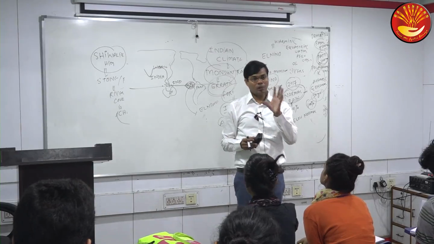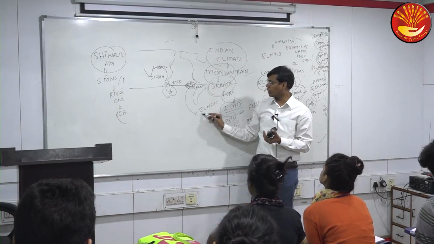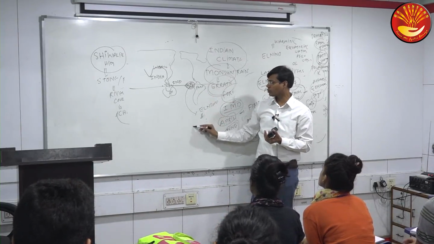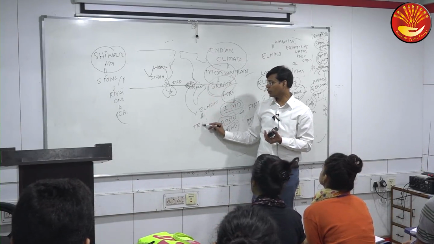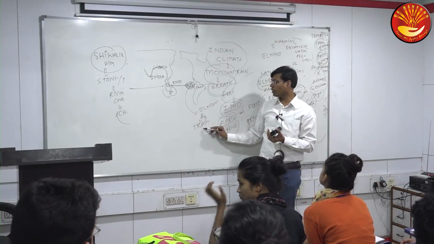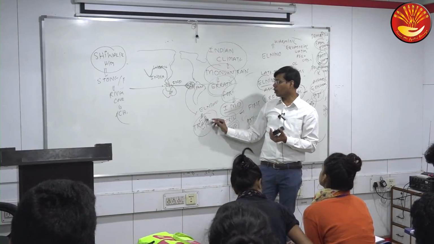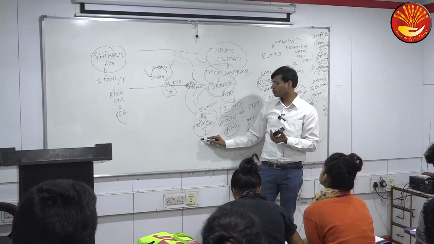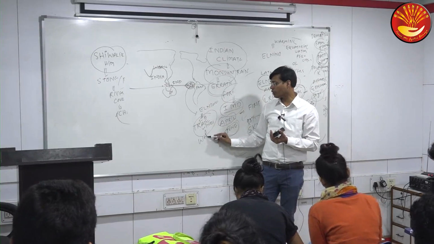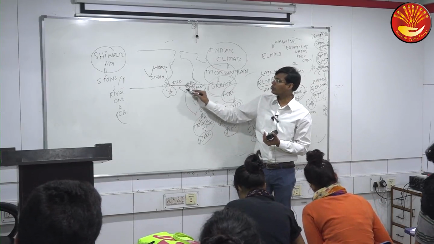So could you tell me, any one of you, again number of times I have said, that El Nino phenomena is linked with which winds? Trade wind. Which trade wind? Northeast, southeast? Southeast trade winds. In which year does it generally occur? Once the southeast trade wind becomes weaker or stronger? Weak southeast trade wind.